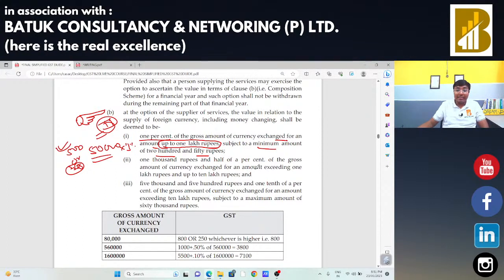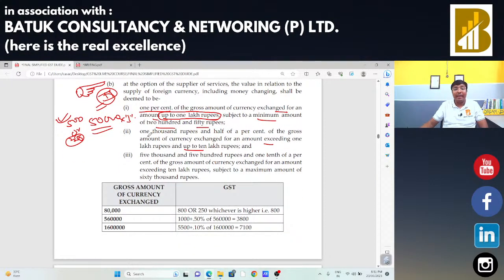Second, if the amount is in excess of 1 lakh rupees up to 10 lakh rupees, in that case, we may take the value of supply as 1,000 rupees and half percent of the currency exchanged. Suppose the currency exchange is 5 lakh rupees, in excess of 1 lakh rupees up to 10 lakh rupees. In that case, we may take half percent of that, that is 2,500 plus 1,000 rupees is the value of supply. Third situation, where the currency exchange is in excess of 10 lakh rupees up to 60,000 rupees.